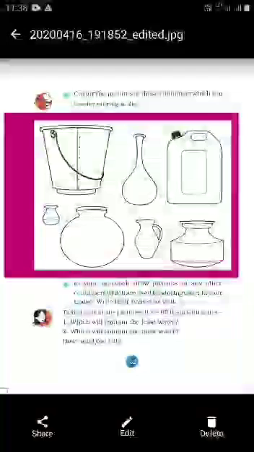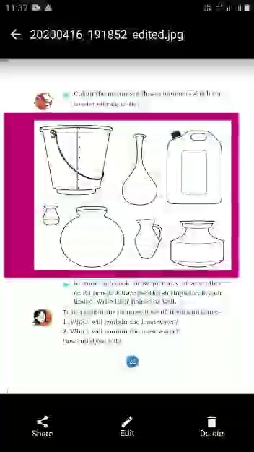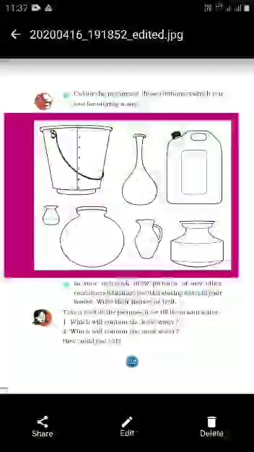Okay. Next, last, take a look at the pictures. If we fill them with water, which will contain the least water? Just look at the pictures. Seven pictures were given. In which container can we store the least amount of water?